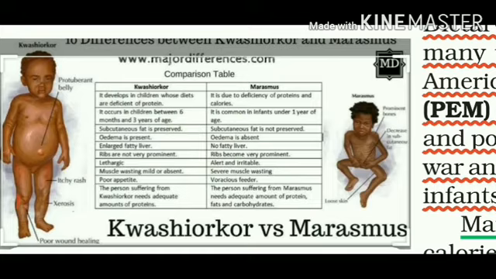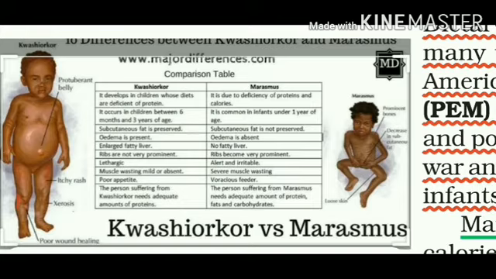Marasmus is a kind of disease that occurs due to deficiency of proteins and calories. So not only protein deficiency but other nutrients such as vitamins are also lacking in their diet. It occurs in children under 1 year of age only. Subcutaneous fat is not there. You can see there is a lot of difference between the child suffering from kwashiorkor and the one suffering from marasmus. No swelling of the stomach can be seen, and even the liver is not fatty.